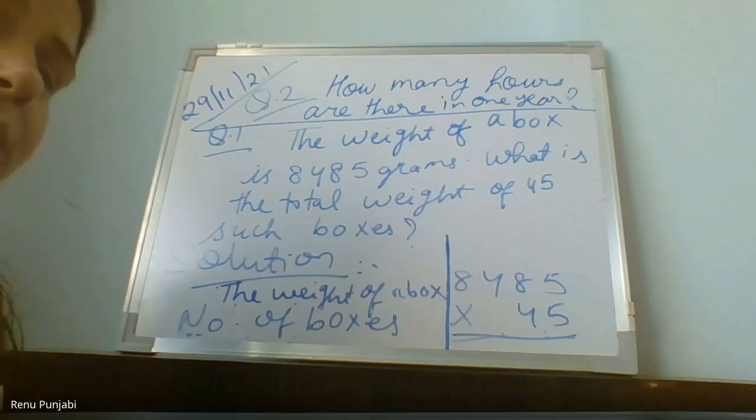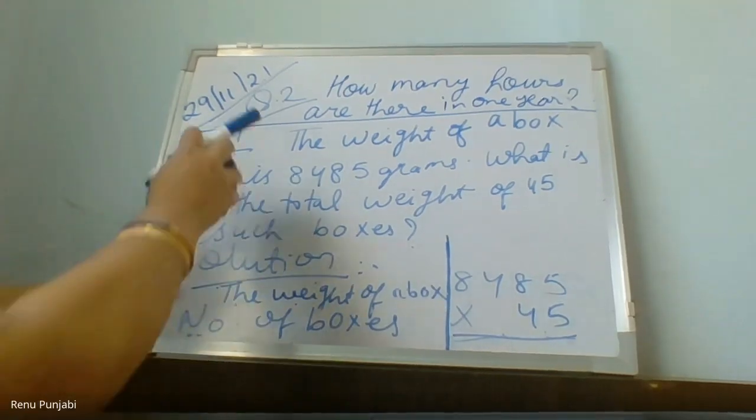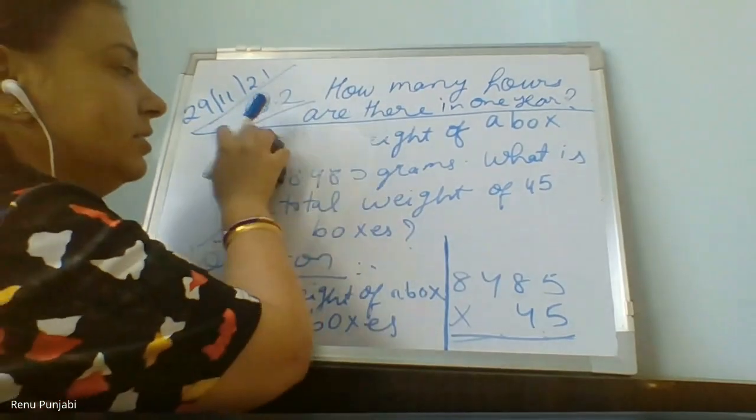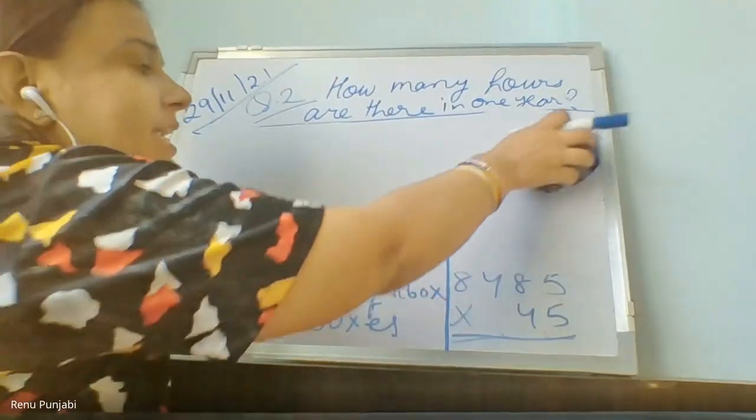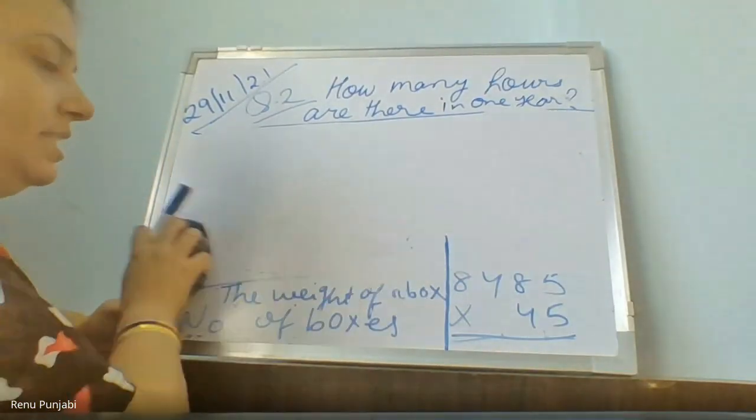Ma'am, the third statement will be total number of hours in 1 year is equal to. Yes. Ma'am, what is the answer first and second? Second is 8,760. Yes, and first one.